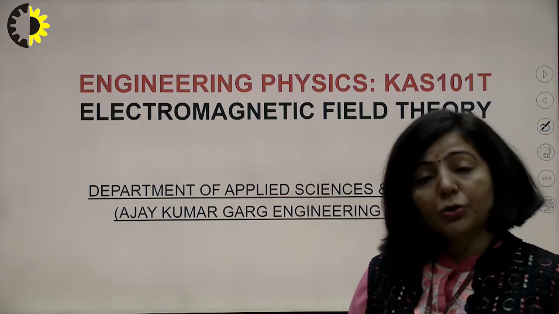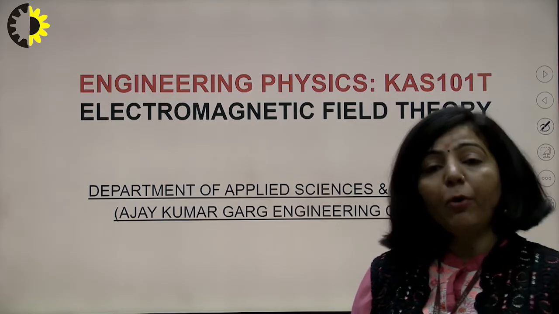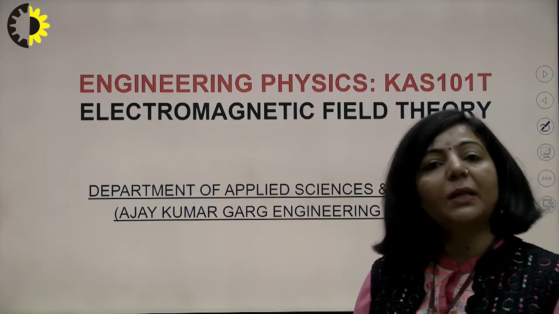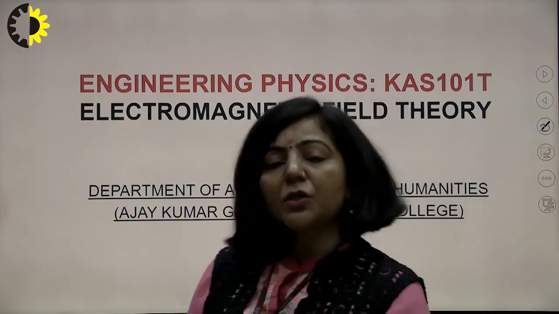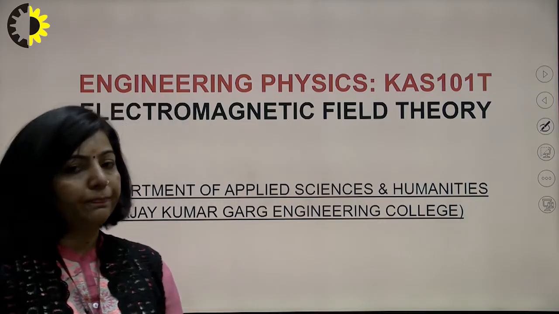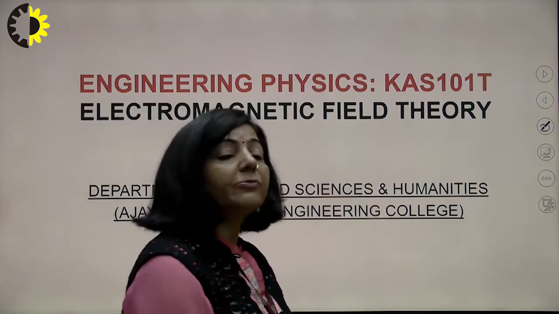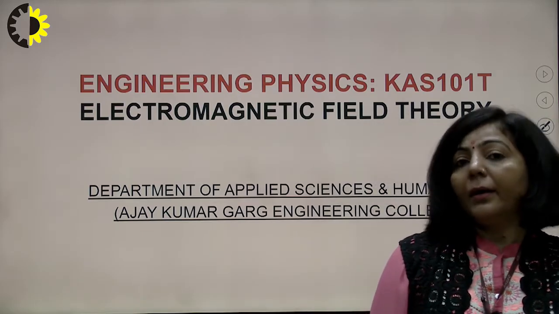The topic which I am going to discuss today is again a very important topic in order to describe electromagnetic field theory. So up to here I have discussed electromagnetic radiations, means I have discussed light. And when light is traveling in a certain medium, it is carrying energy along with it.